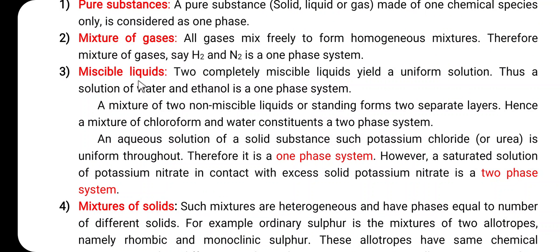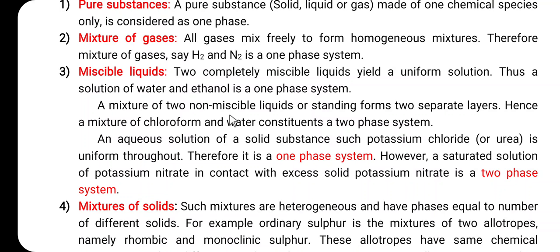Then the miscible liquids. Two completely miscible liquids yield a uniform solution. Thus a solution of water and ethanol is a one phase system. If the two liquids are miscible with each other, then in such miscible liquids P is equal to 1. So in case of water and ethanol, they are miscible liquids, so P is equal to 1.